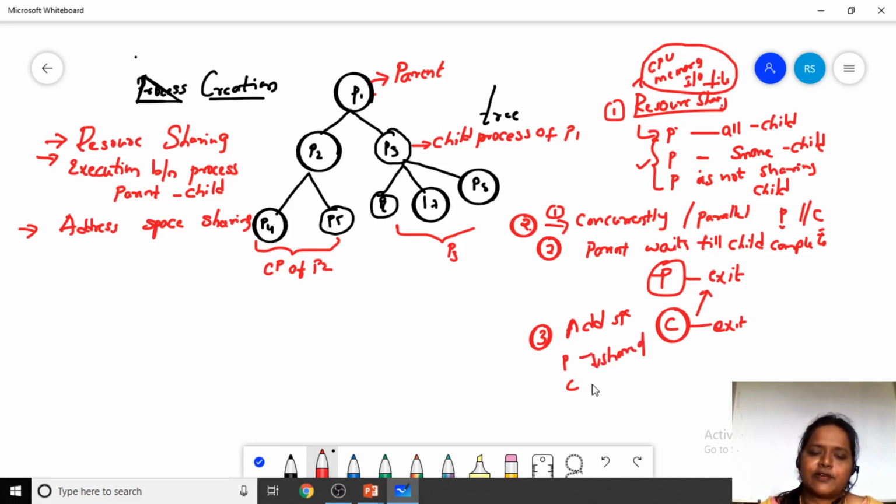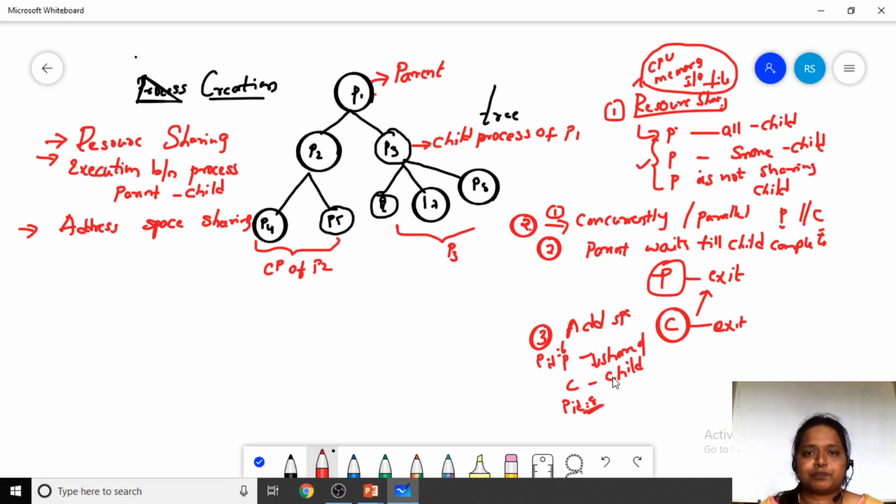Suppose the parent has some process ID equal to 6, but the child should not have the same process ID. The child should have a different PID, say 8. Remaining all the things are going to be similar between the parent and the child except the process ID.